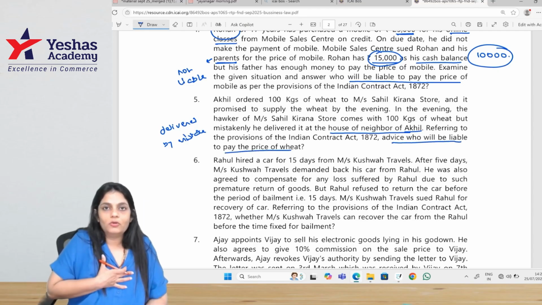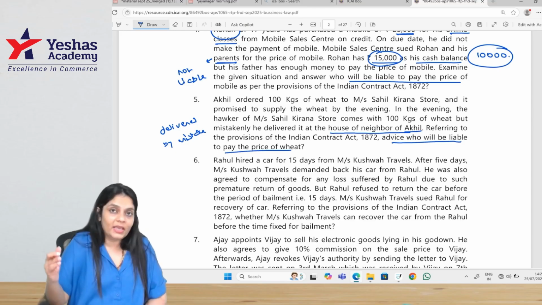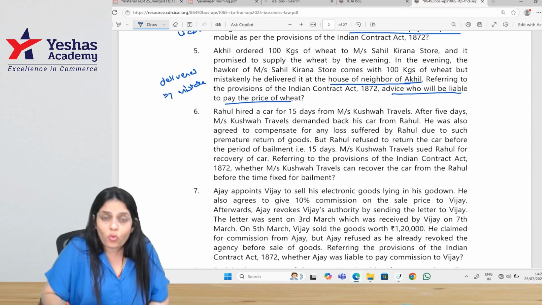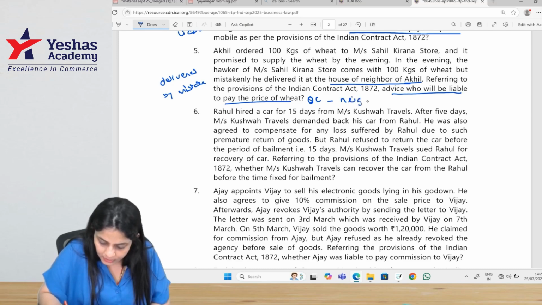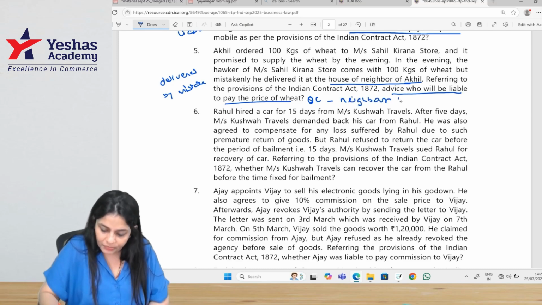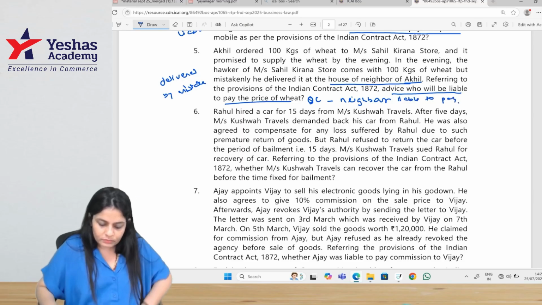Since I never got the goods, do I pay? My neighbor got it and he kept it. So, under quasi contract, there is no contract between the neighbor and the Kirana store. But under quasi contract, the neighbor is liable to pay. Correct? The neighbor is liable to pay.